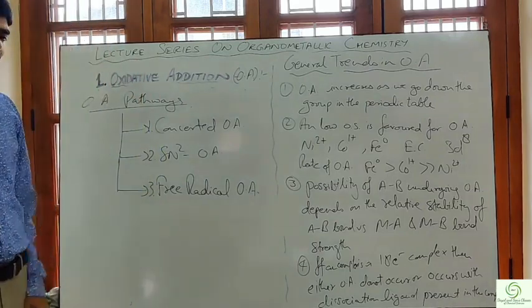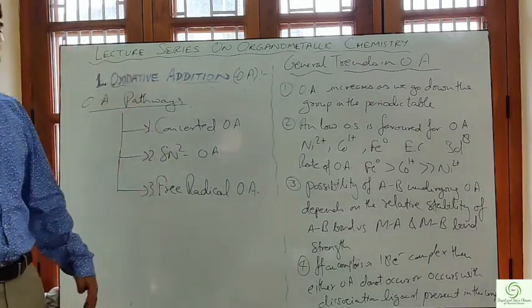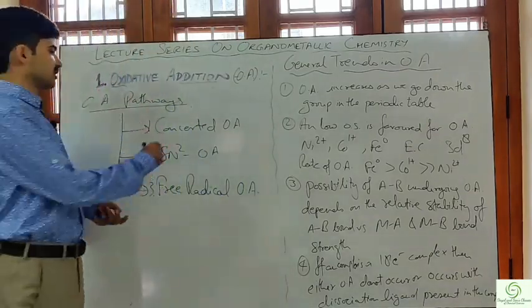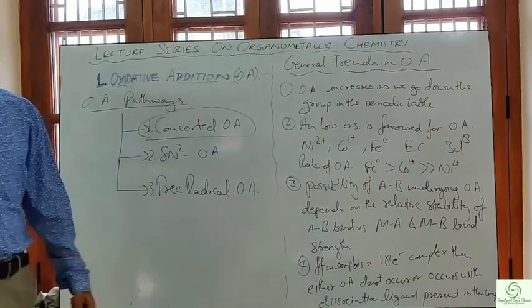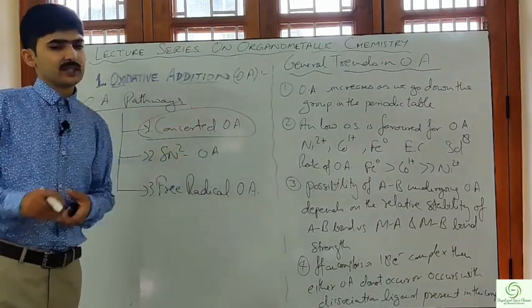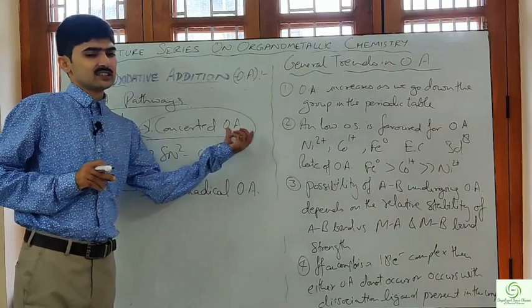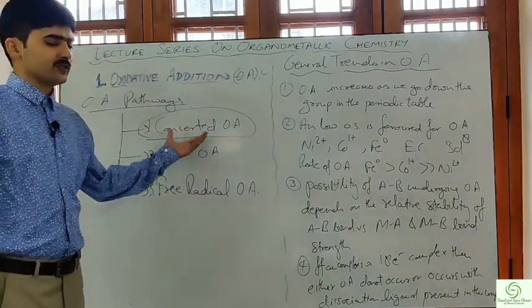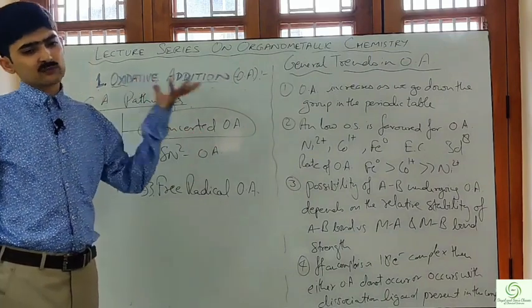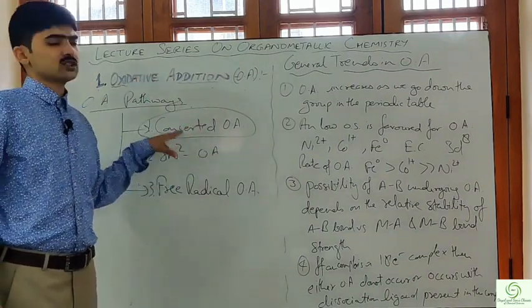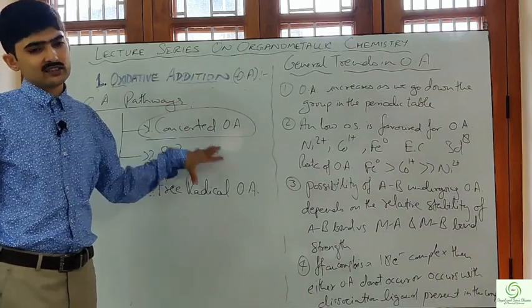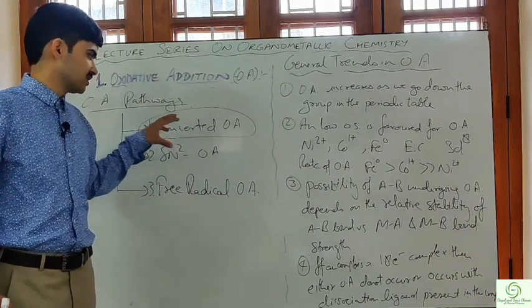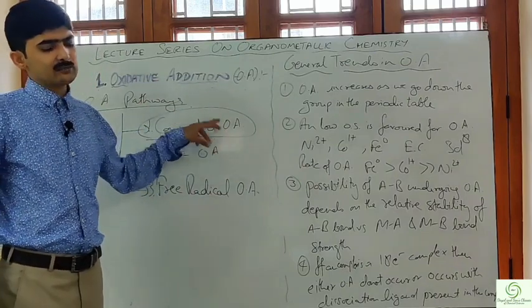All these three pathways we are going to discuss in the next coming videos. In the next video I will be focusing on the concerted oxidative addition reactions, and there we will see the mechanism for these concerted oxidative addition reactions and the characteristics of which kind of complexes or which type of substrates or ligands go by the concerted oxidative addition reaction, or when the concerted pathway is followed.